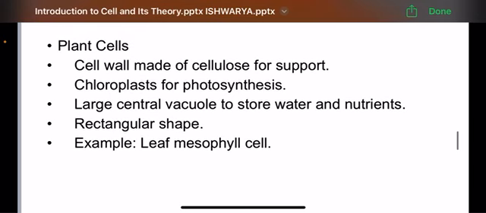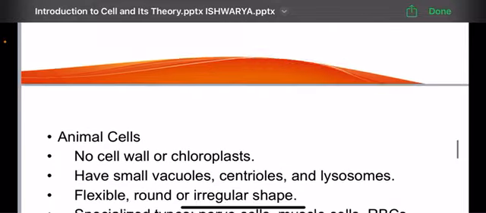Coming to the plant cells, the cell wall is made up of cellulose for support. Chloroplast is used for photosynthesis and there are large central vacuoles used to store water and nutrients. The plant cells are usually rectangular in shape. An example for plant cell is the leaf, which is a mesophyll cell.